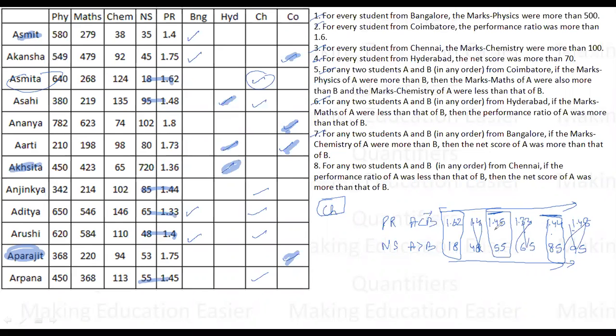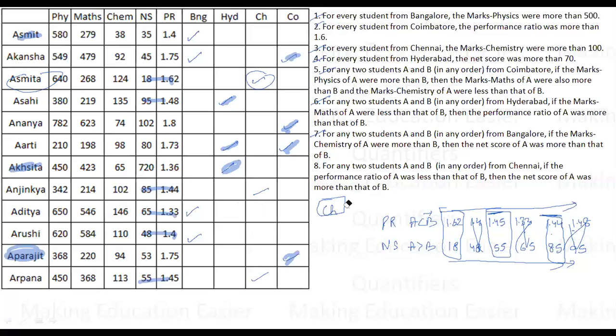Right, so these three are disqualified. 1.4 is disqualified, 1.33 is disqualified from Chennai, and 1.48 is disqualified from Chennai. So these are the final standings that I have now, right?